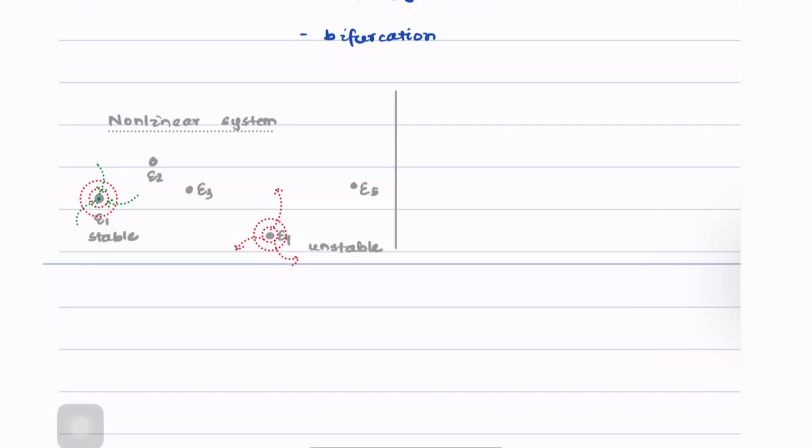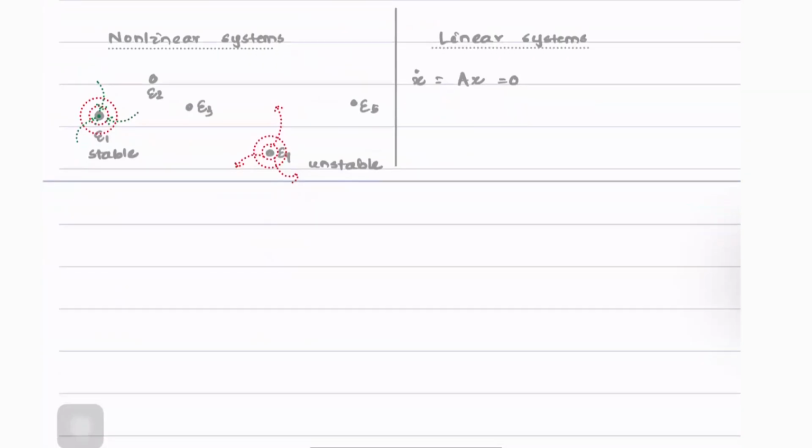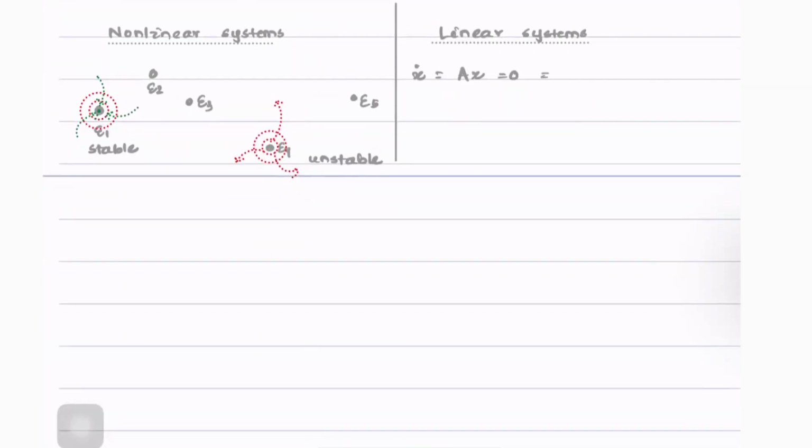What happens in the case of linear systems? Let's see. Suppose we assume a simple autonomous linear system given in this manner, where A here is a square matrix. In order to calculate the equilibrium points, we look for points where the derivatives of states go to 0. Hence, we simply set x dot equal to 0. Then what exactly are we looking for? We are simply trying to find the roots of the equation Ax equals 0, which gives us nothing but a set of simultaneous equations.